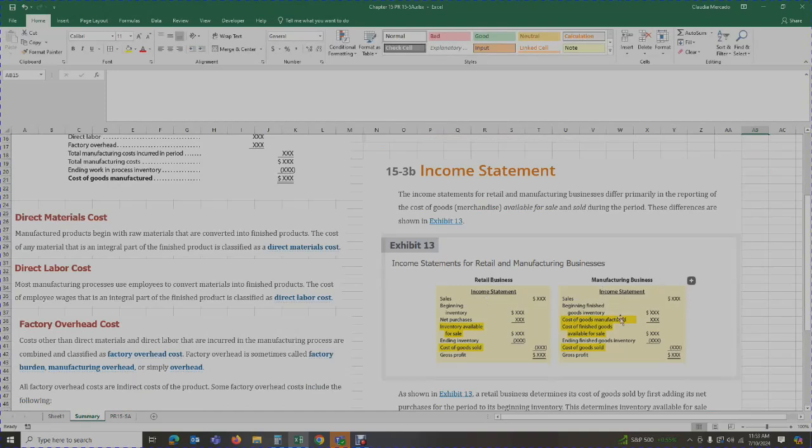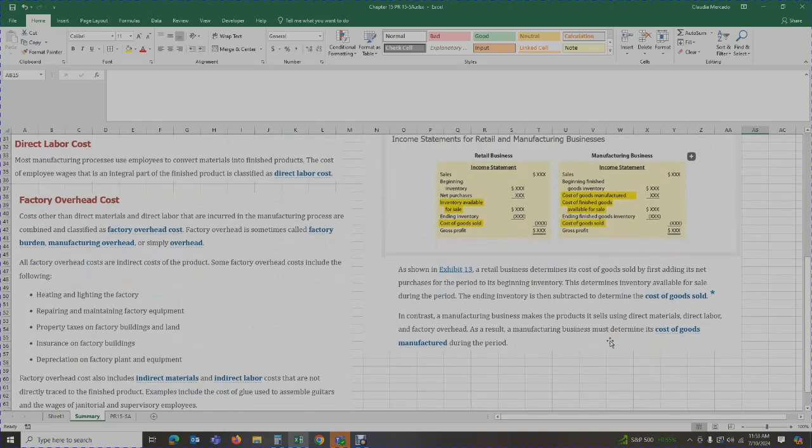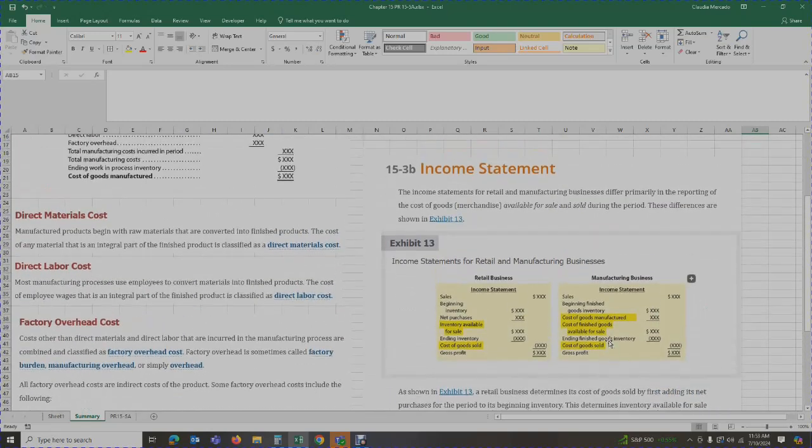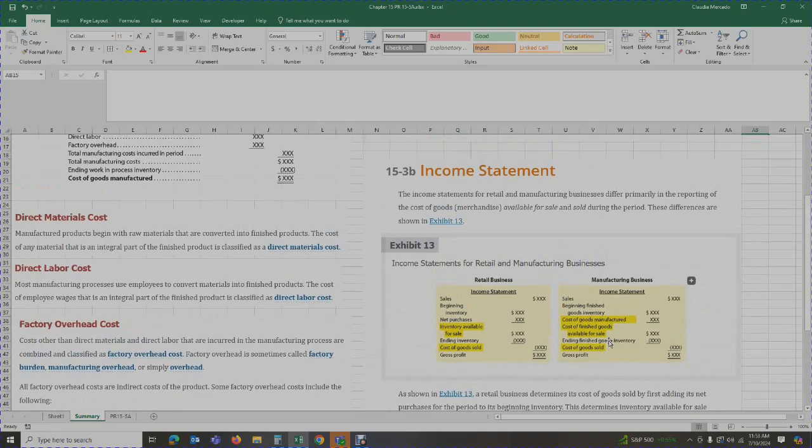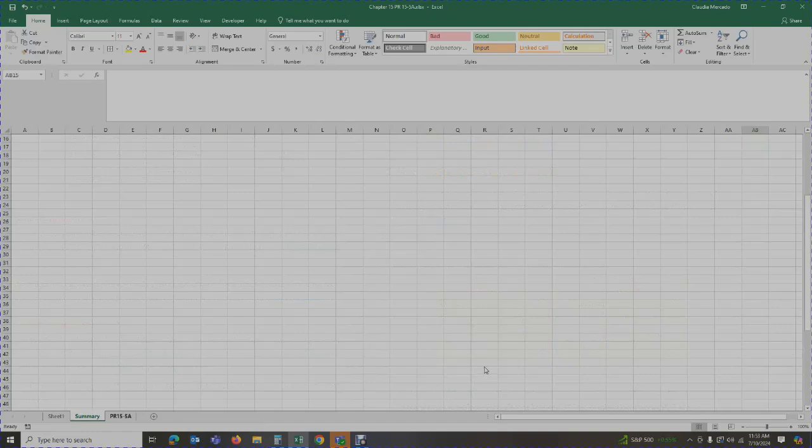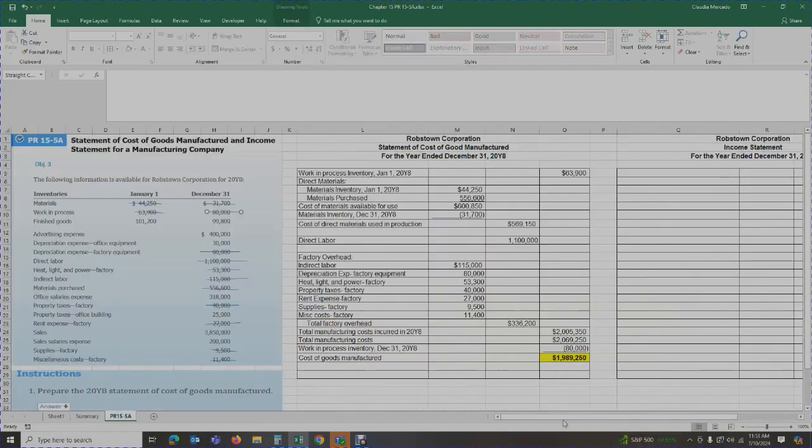So there are differences between a service, a retail, and a manufacturing business. We're going to have different accounts added to our income statement, but overall the process is very similar. I'm going to let you all read that section on the income statement. So let's tackle the income statement.